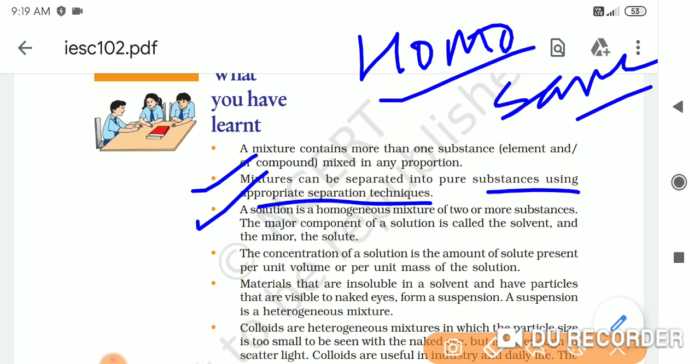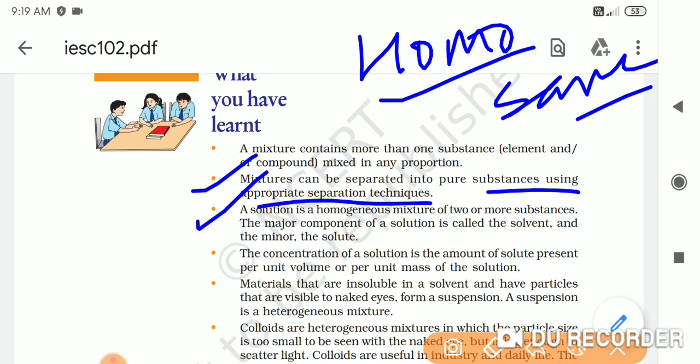There are two types of mixtures. The mixtures are classified on the basis of homogeneity, that is homogeneous and heterogeneous. Homogeneous mixtures are those where two or more than two substances are mixed to form a single layer.